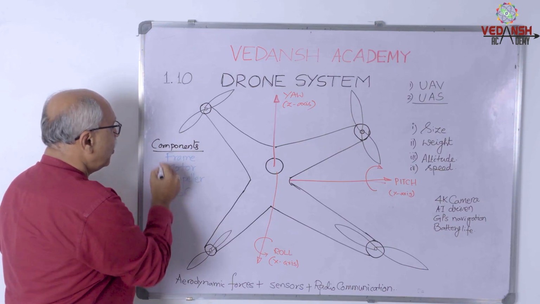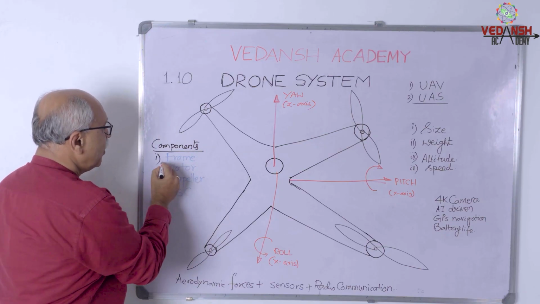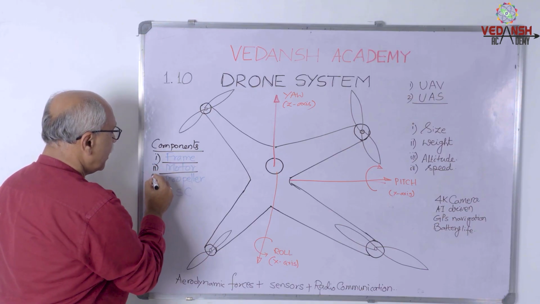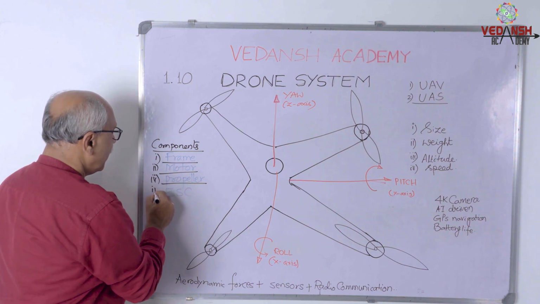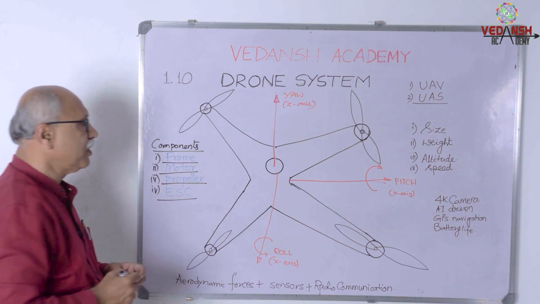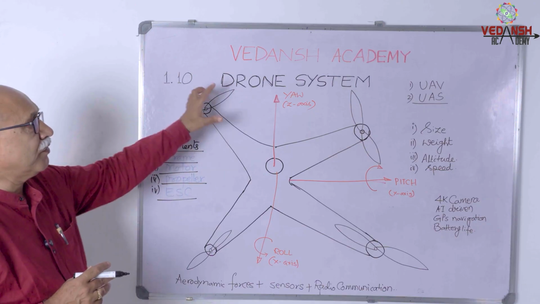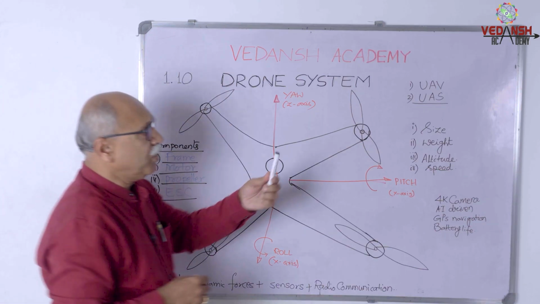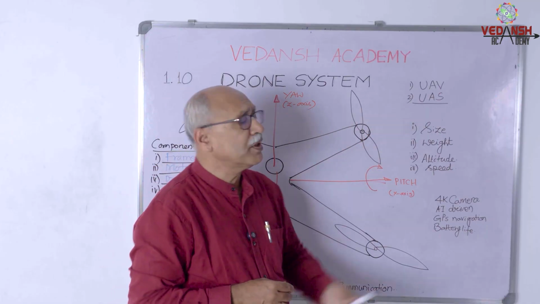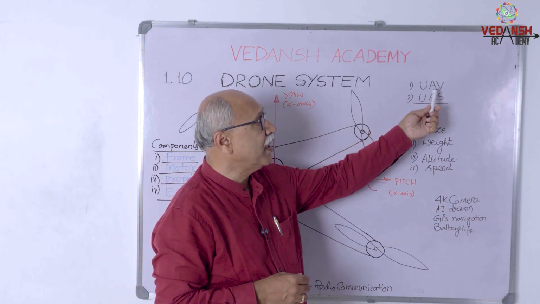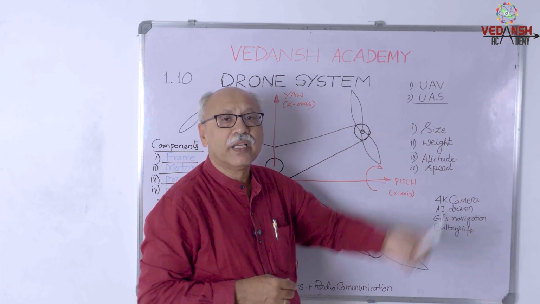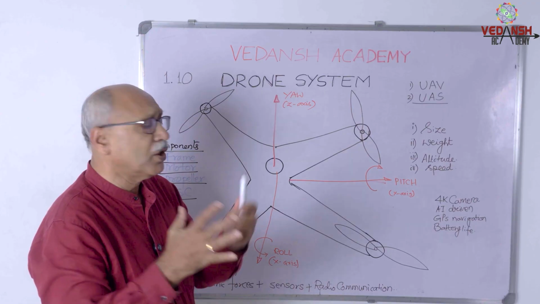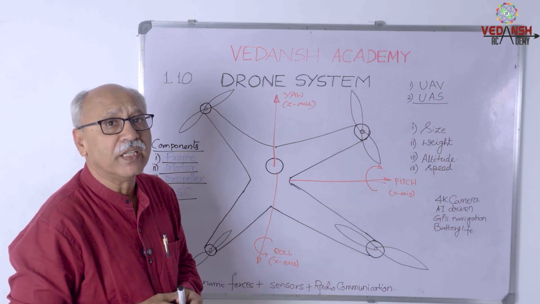Components. I repeat, what are the components of drone system? The first one is frame, the second one is motor, the third one is propeller, and the fourth one is electronic speed controller. These are the parts of the drone system. And as I already told you, this drone can be of two types. One is unmanned aerial vehicle or unmanned aerial system. Then how exactly these drones are classified?